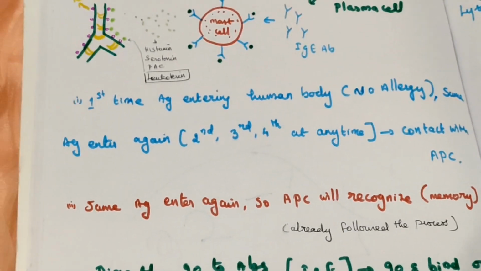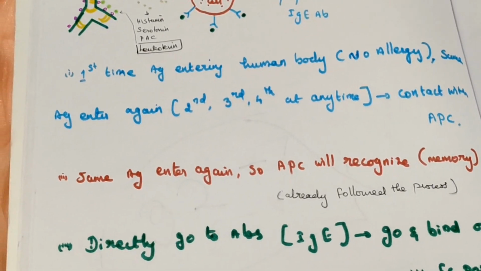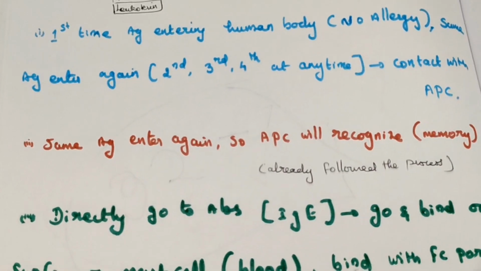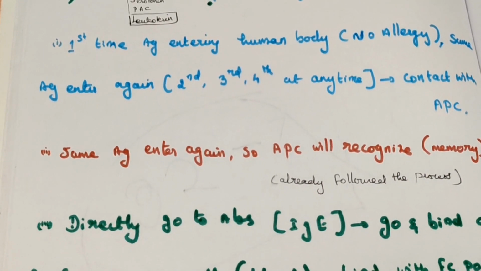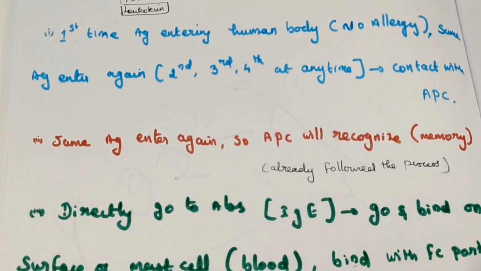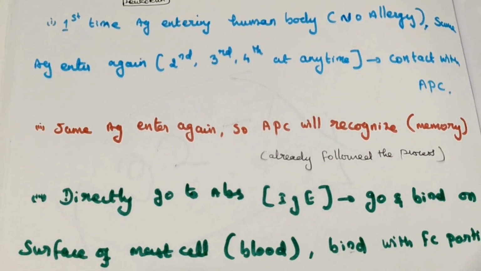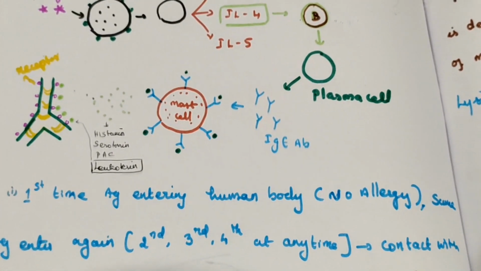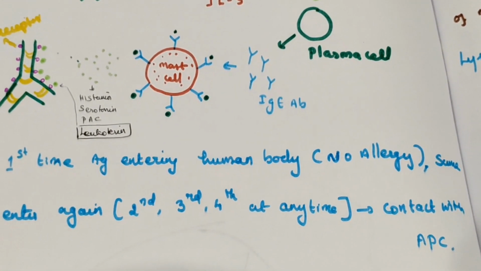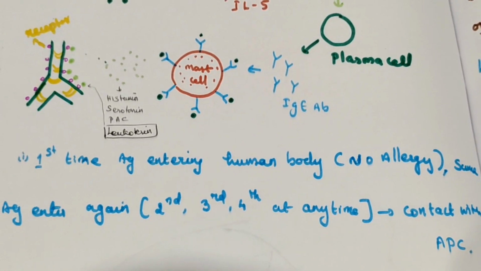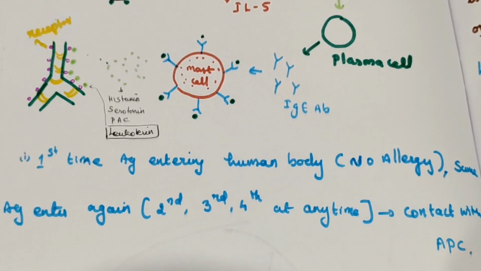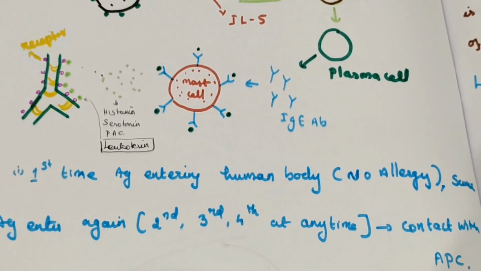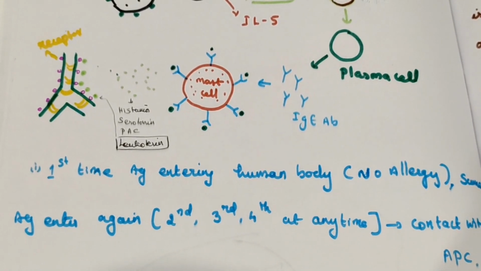The body has immunological memory, the immunity has a very strong memory. So the immunity will recognize it with that memory: you are the one for which we have already followed that process, so we will not follow it again. You go directly to your antibodies. The IgE antibody which was formed here will go and bind with the surface of the mast cell.